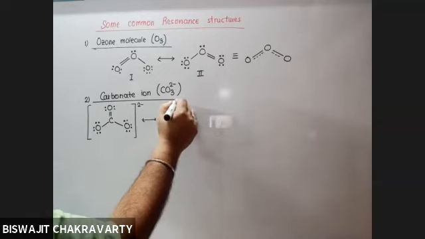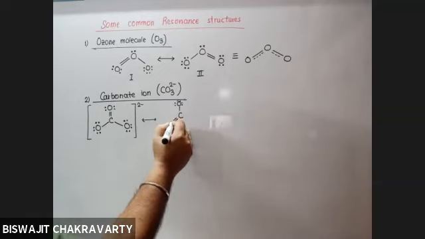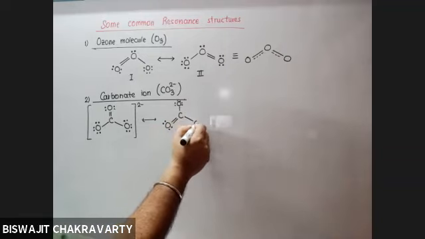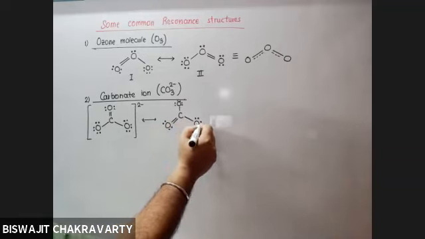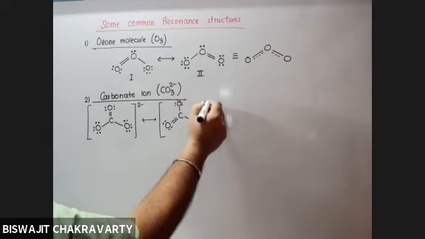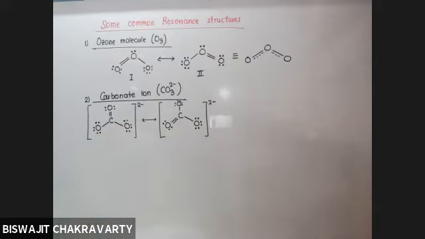Don't forget to put the lone pairs of electrons, and the total lone pairs should remain the same in all the resonating structures. So how have I drawn the second structure? Simply by shifting the double bond to this position.